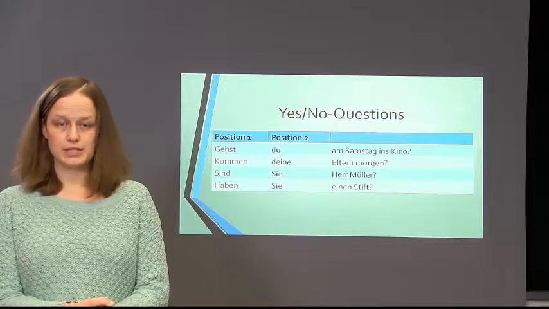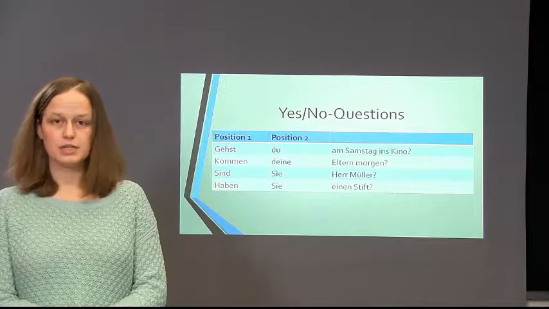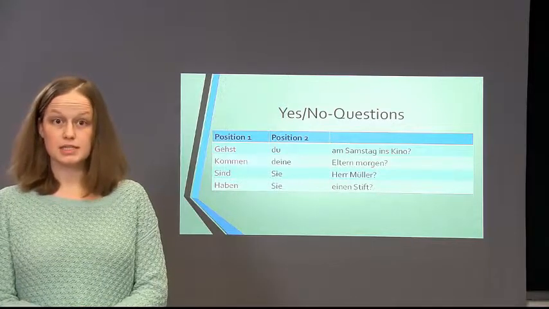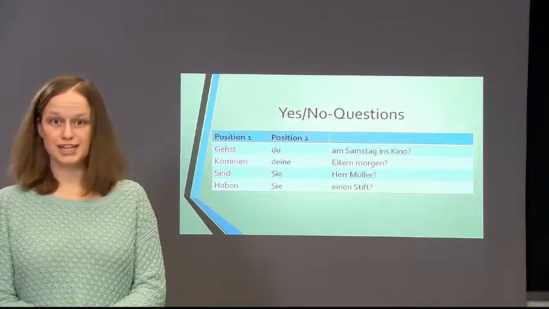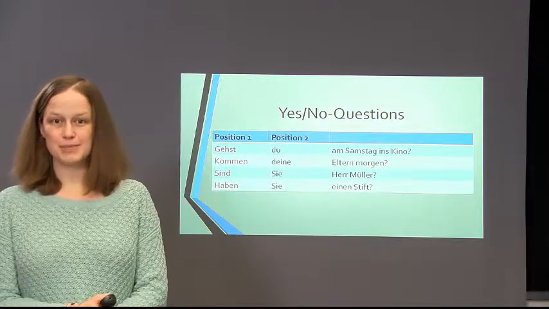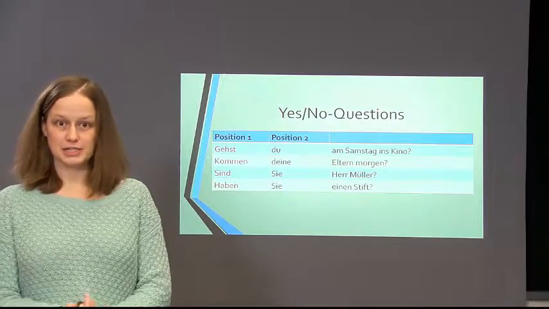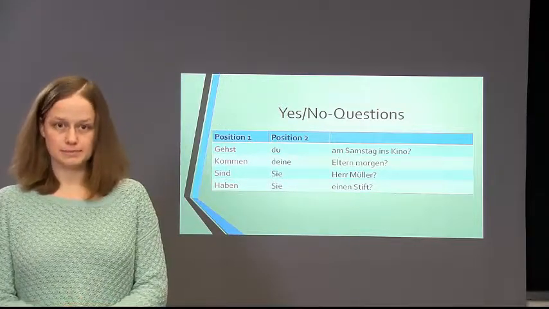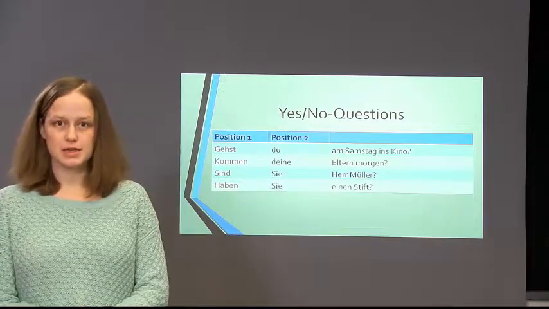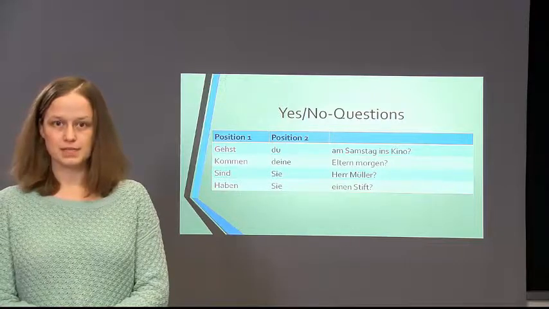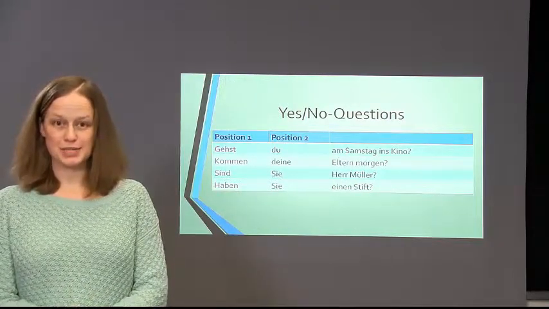Again, kommen is the verb, and it's in the first position. Your parents is in the second position because it's the subject. Sind Sie Herr Müller? Are you Mr. Müller? Sind is your verb, it's first, and Sie is the subject, it's second. Und haben Sie einen Stift? Haben is your verb, and it's first, and Sie is your subject, and it's in the second position. Okay, so that was basic word order and questions in German.